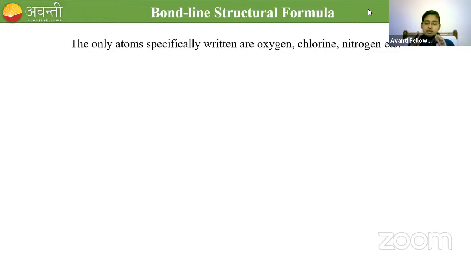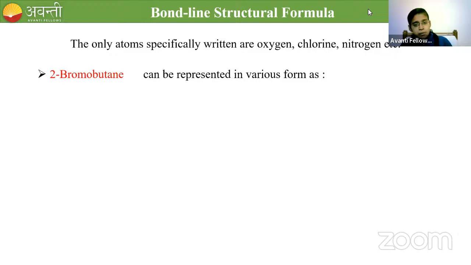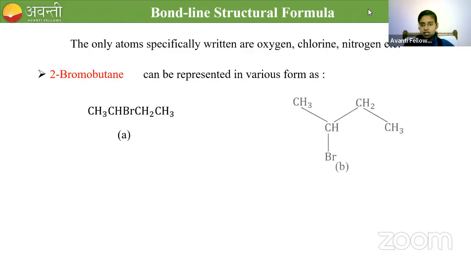In some compounds, we will have oxygen, chlorine, nitrogen, sulfur, phosphorus. Many atoms will take part in the organic compound. Except carbon and hydrogen, all other atoms are heteroatoms. Heteroatom means other different atoms, so they have to be denoted. For example, I will take 2-bromobutane. 2-bromobutane can be represented in various forms. It can be represented like this, or in the second way like this, or like this.